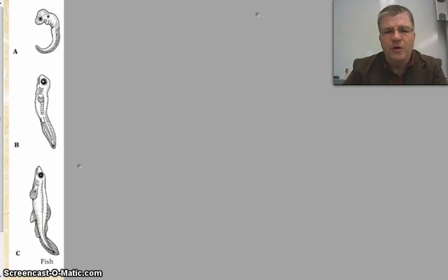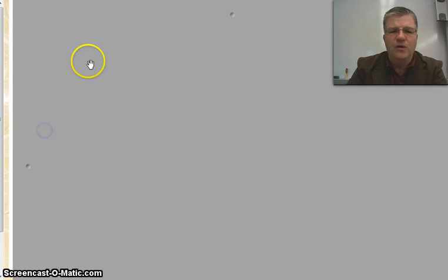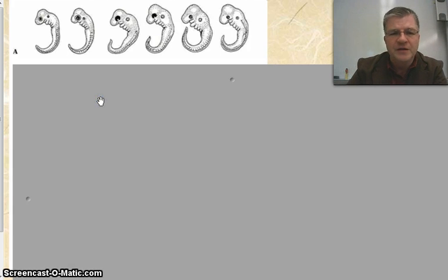Well, when we do comparative morphology, sometimes we may take something like this. We look at how a fish develops over time. Here we have the early embryonic stage of a fish, a little later stage as it's still inside the egg, and then what it might look like after it's hatched. Well, for now, I'm going to cover up those later stages, and we're going to take a look at several different embryos and do some comparative morphology.